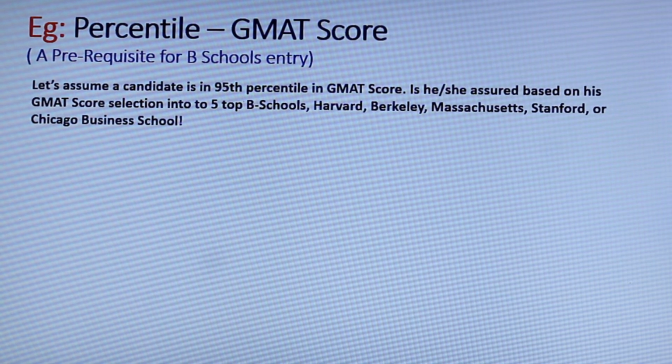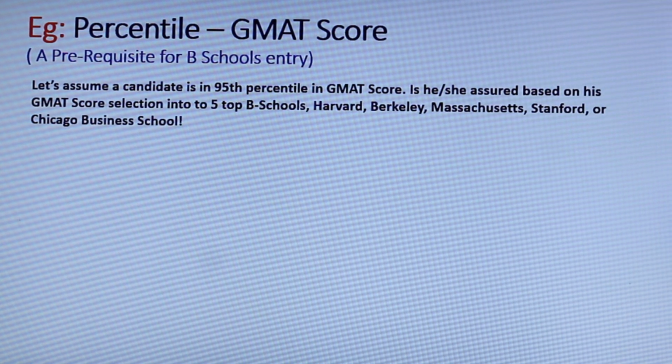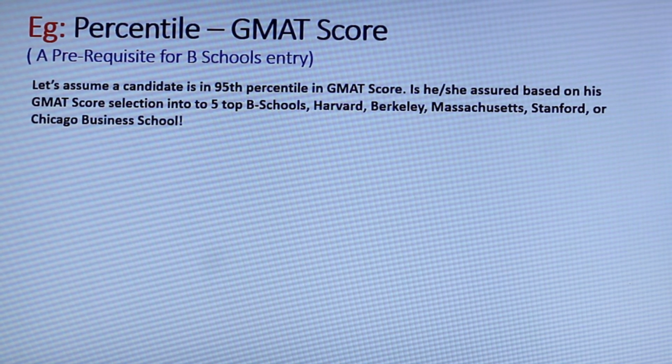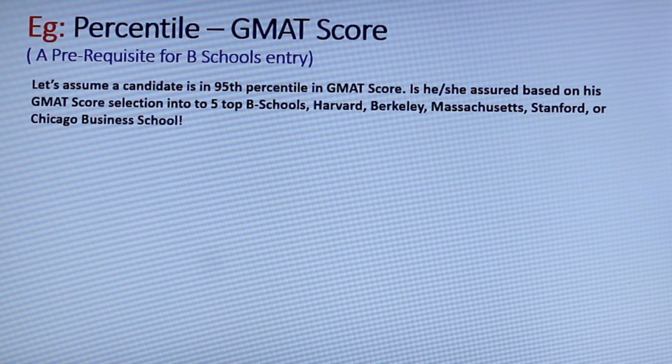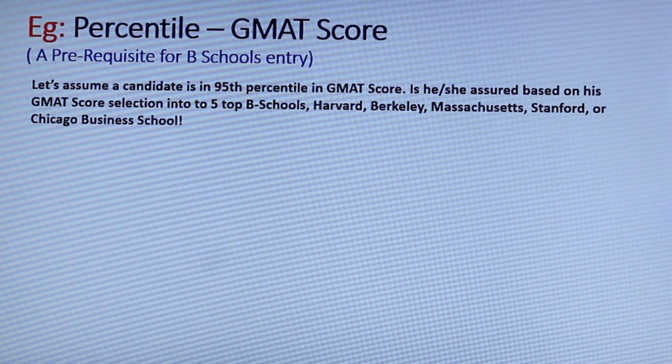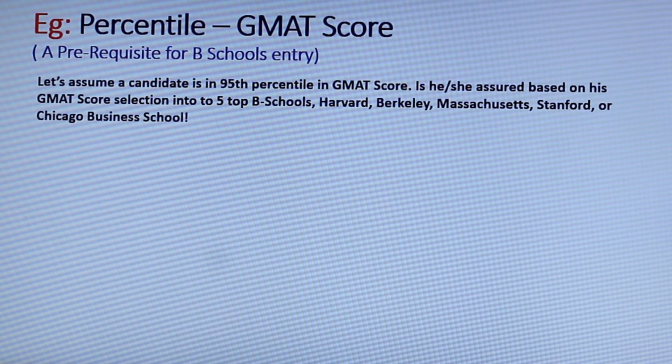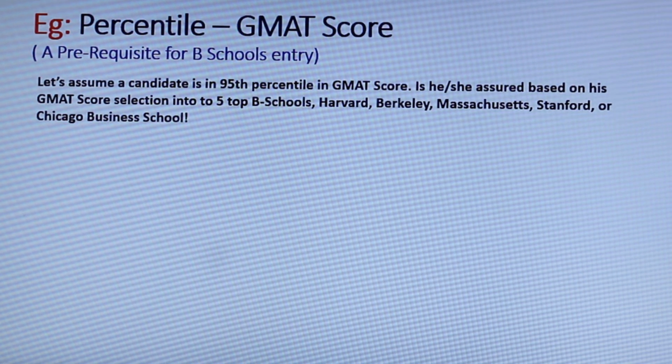Now let us take an example of percentile and GMAT score. GMAT score is a prerequisite for B-School entry. Let us assume a candidate is in the 95th percentile in GMAT score.